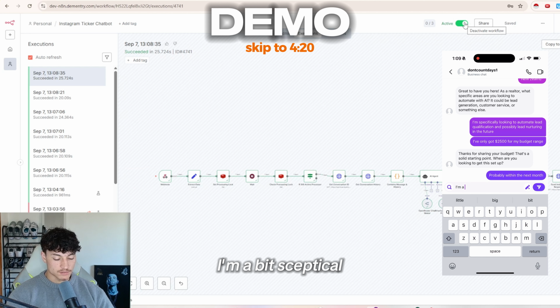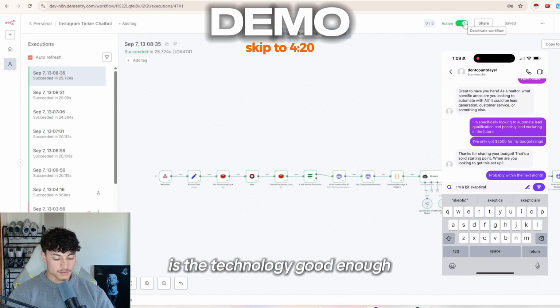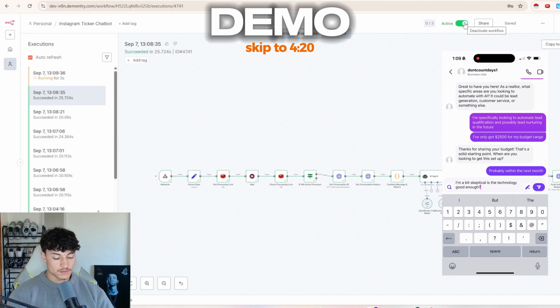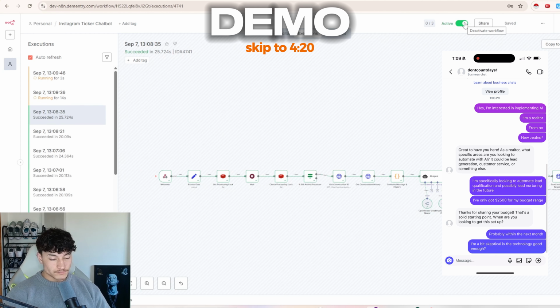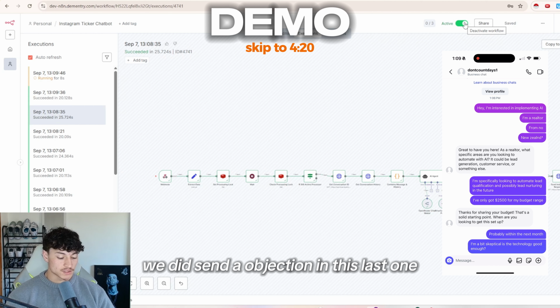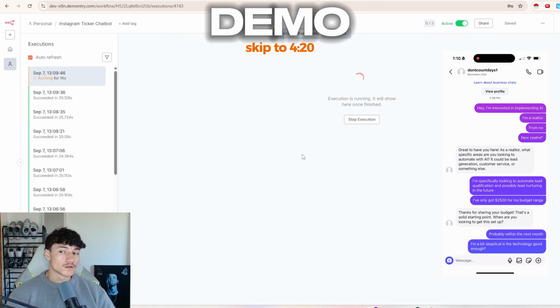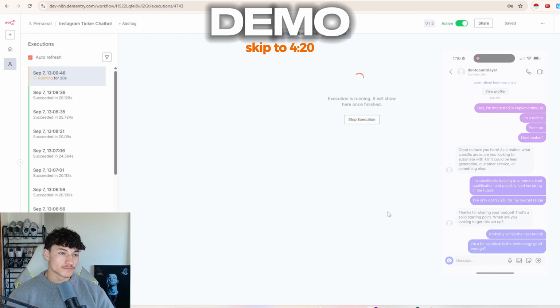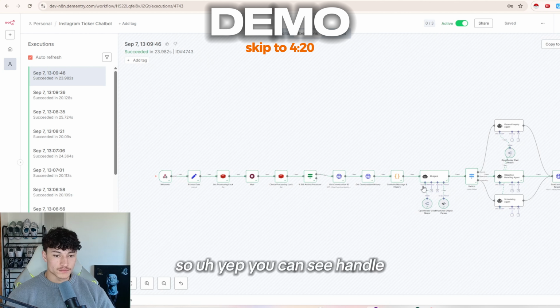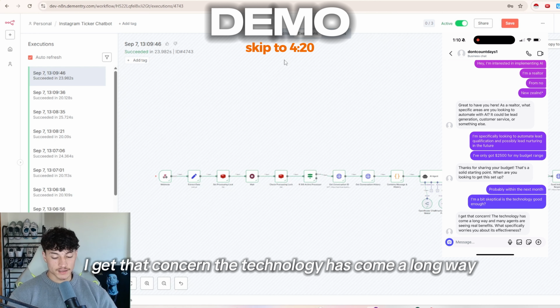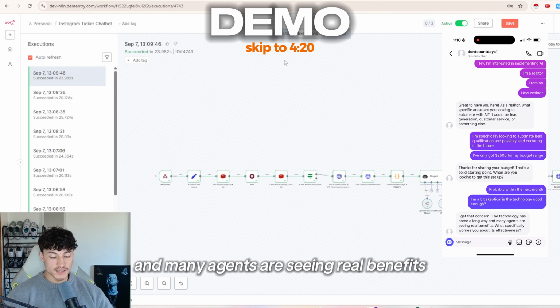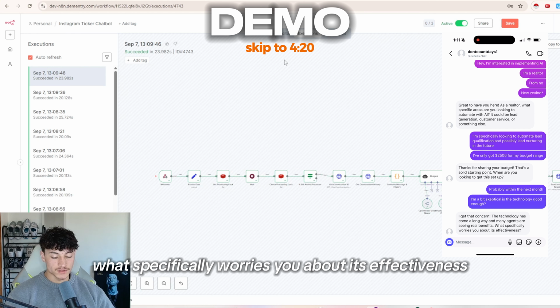I'm a bit skeptical. Is the technology good enough? So it should recognize that we did send an objection in this last one, and then route it to the objection handling agent. So yep, you can see it routed to the objection handling. And then so it just replied, I get that concern. The technology has come a long way and many agents are seeing real benefits. What specifically worries you about its effectiveness?